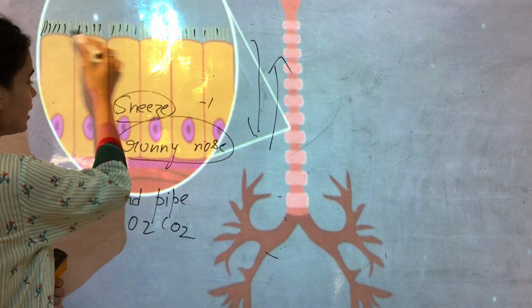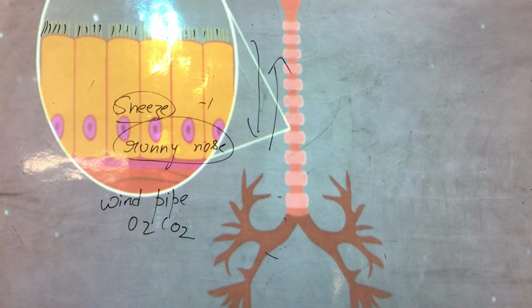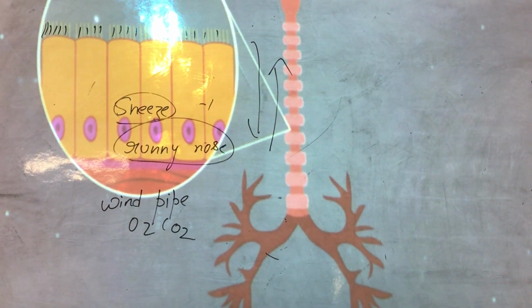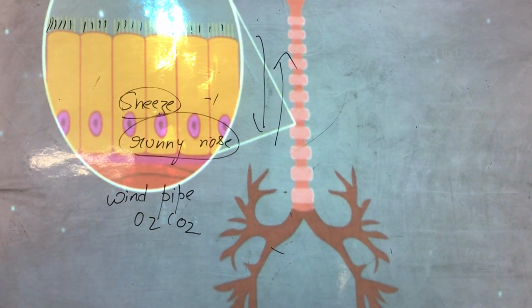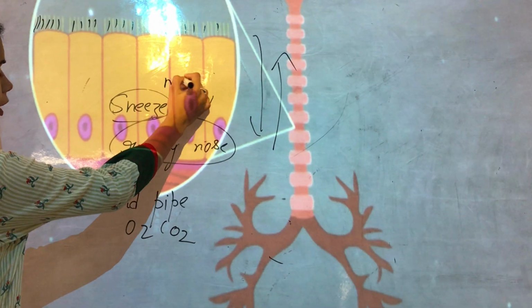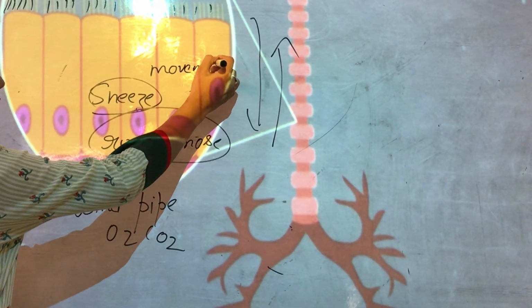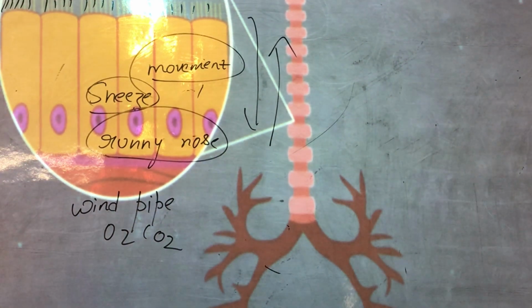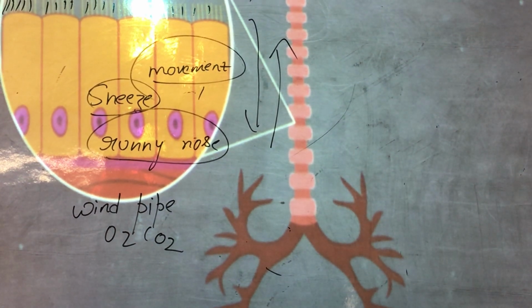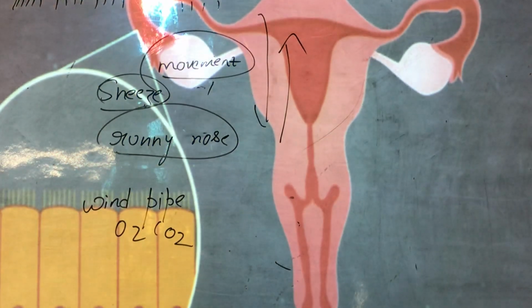Your nose has these specially designed epithelial tissues which are called ciliated epithelial tissue. It helps in the movement of that mucus. So probably when there is no movement, you get worried and the doctor tells you to take steam. That is important to move the things inside, and that is done by this epithelial tissue.